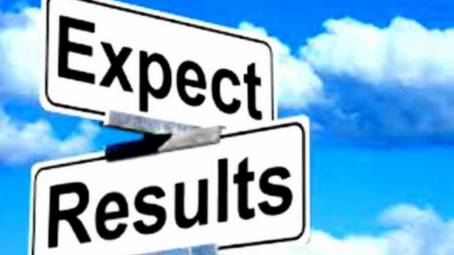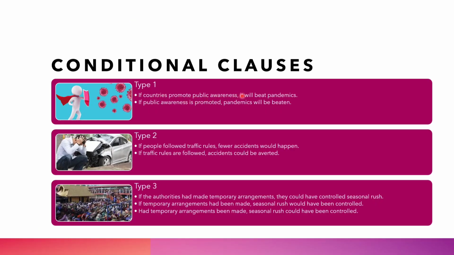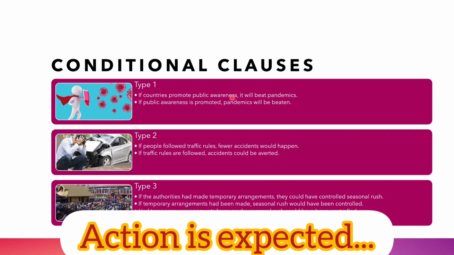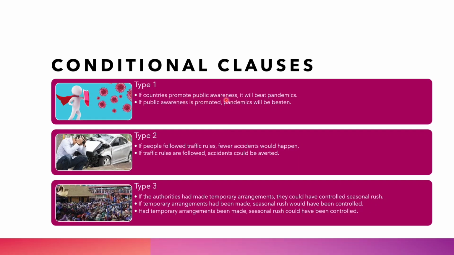This means that we expect this to happen. If countries promote public awareness, that means we expect countries to promote public awareness, or the speaker thinks that countries will promote public awareness. You should not say will in the if clause here. The if clause should be in simple present tense. You have to use V1 or S form only.